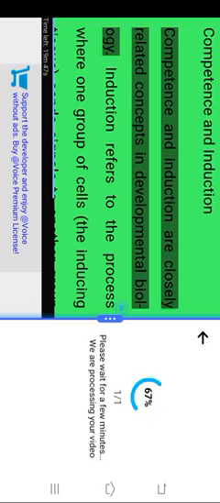Competence and induction. Competence and induction are closely related concepts in developmental biology. Induction refers to the process where one group of cells, the inducing tissue, sends signals to another group of cells, the responding tissue, and competence refers to the ability of the responding cells to receive and interpret these signals. A cell can only undergo induction if it is competent to respond to the signaling molecules produced by the inducing tissue. For example, during neural induction, ectodermal cells must first become competent to respond to signals from the notochord, such as sonic hedgehog or noggin, before they can form neural tissue.